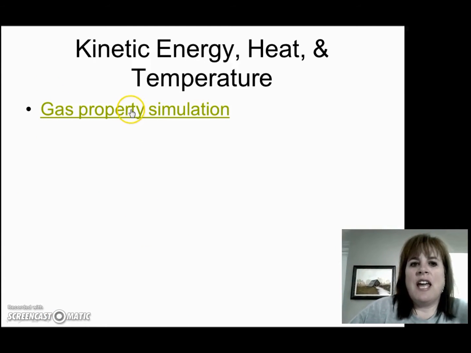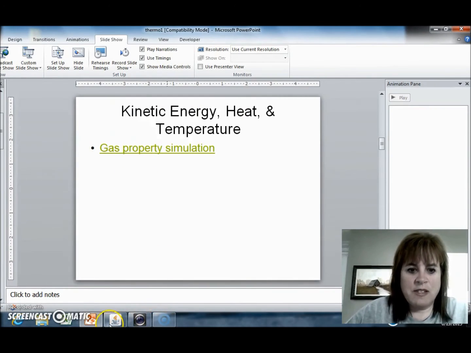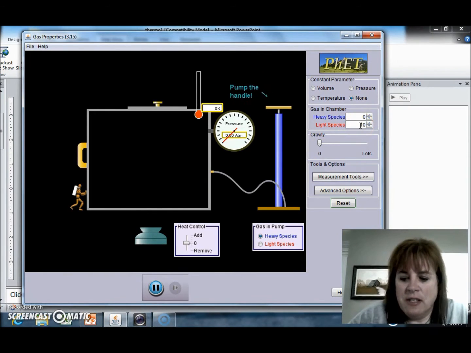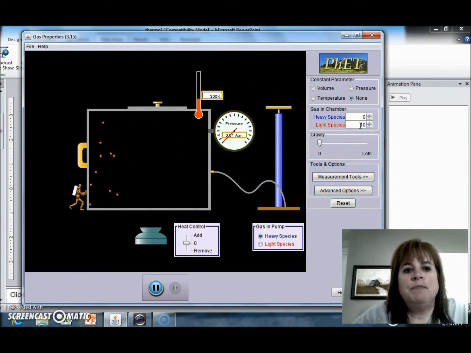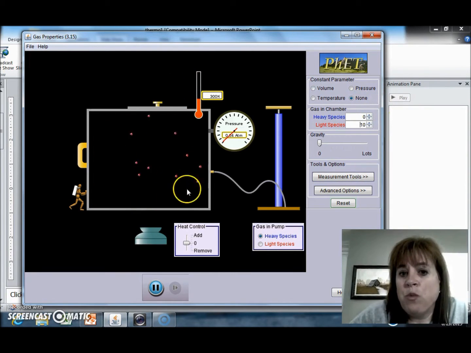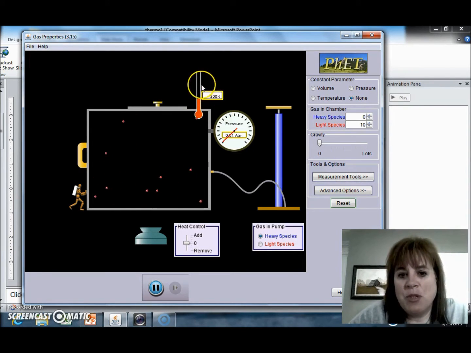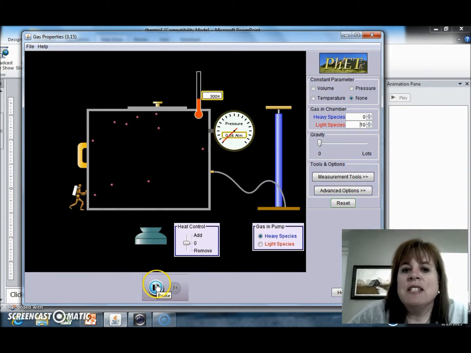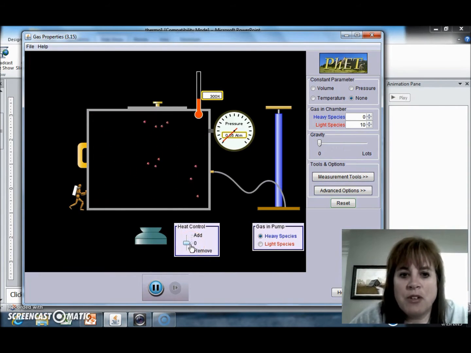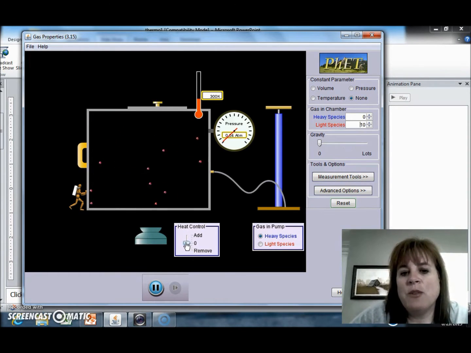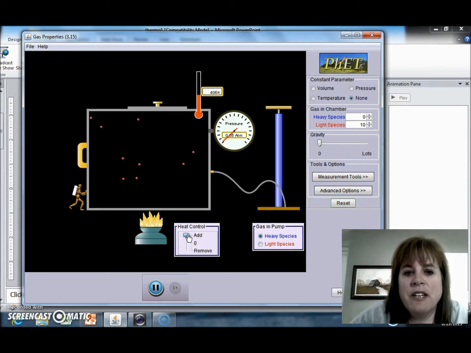So let's take a look at that through a simulation here. Now I'm going to put a couple molecules into my system. What I want you to watch is the kinetic energy of the molecules, how fast they're moving, and the temperature. What I'm first going to do is put heat into the system, like I stuck it on a hot plate or something. I want you to take a look at the motion of the molecules while I do that. So here we go, firing it up.